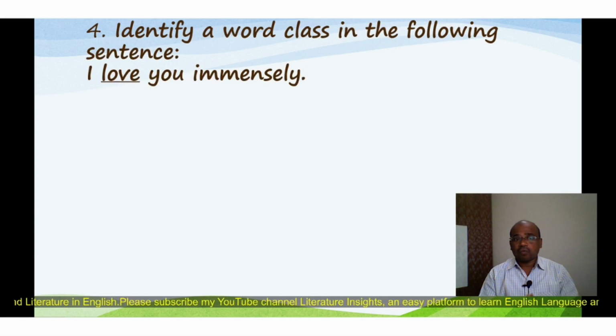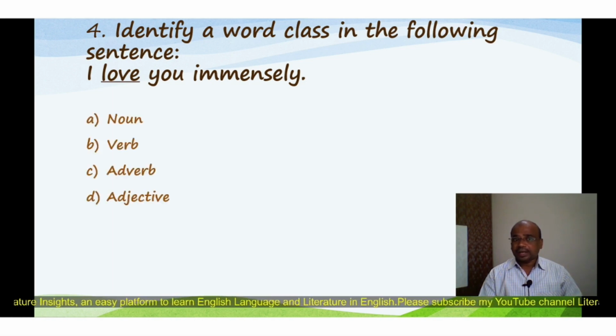And question number 4: identify the word class in the following sentence: I love you immensely. Love is underlined. You have to identify the word class of love. Here are four options: A. Noun, B. Verb, C. Adverb, D. Adjective, and the correct option is B. Verb. So in the sentence, I love you immensely, love functions as a verb.